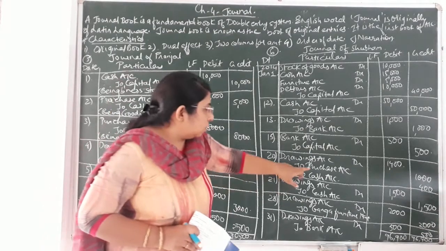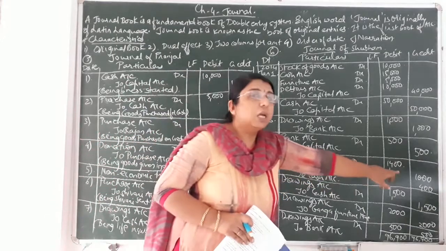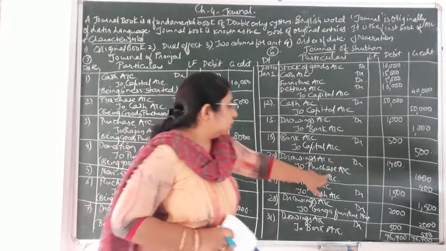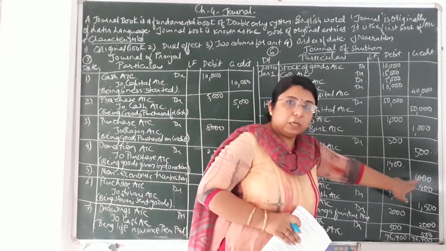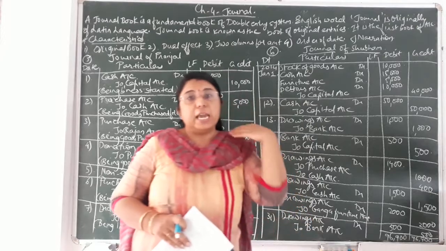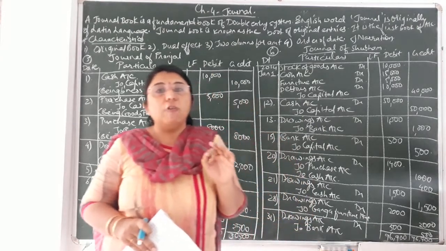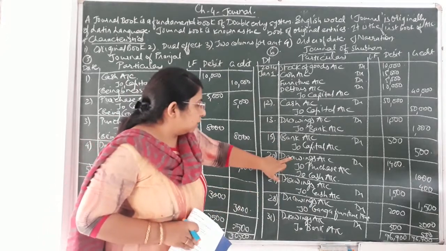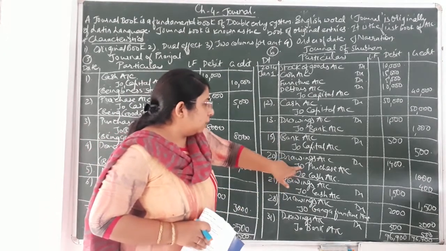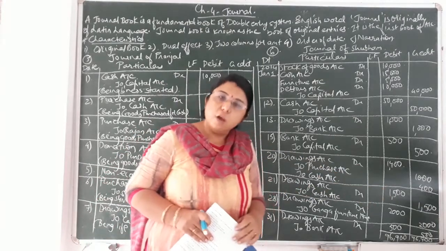That's why that much amount of goods will be reduced from the business. So purchase account will always be credited. So to purchase account credit, that is goods 1000, and to cash account credit, that is rupees 400, because cash goes out, credit what goes out as per the rule of real account. So drawings account debit 1400 to purchase account credit 1000 to cash account credit, that is rupees 400.